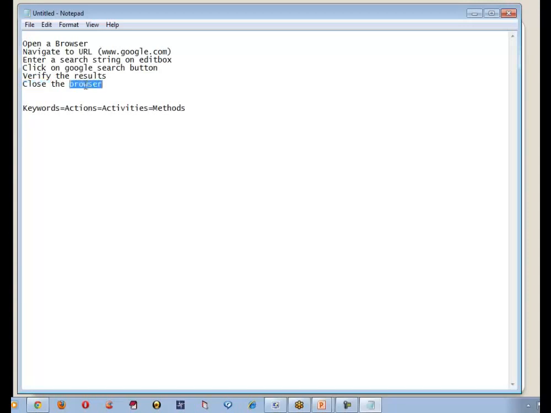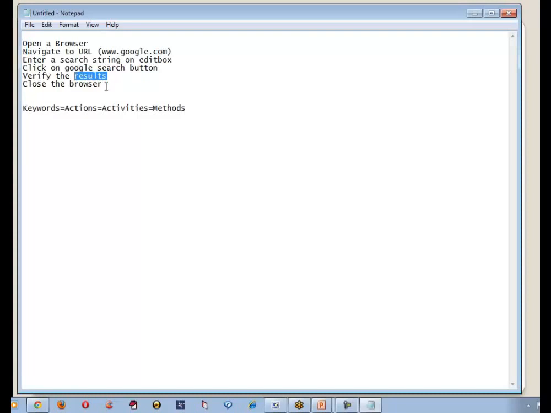Close, one action. It can be browser closed. It can be window closed. It can be notepad closed. It can be any QTP closed. But close remains constant, whereas my browser or other objects keep on changing. Verify keeps on constant, but the results could sometimes differ. Maybe page titles verification, or maybe link verification, maybe buttons verification, correct?